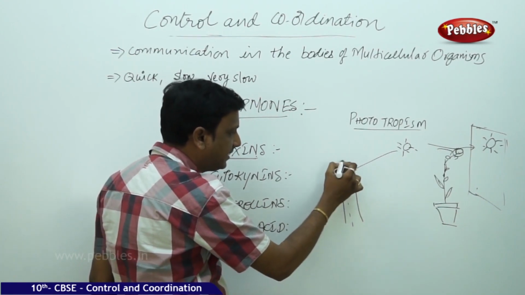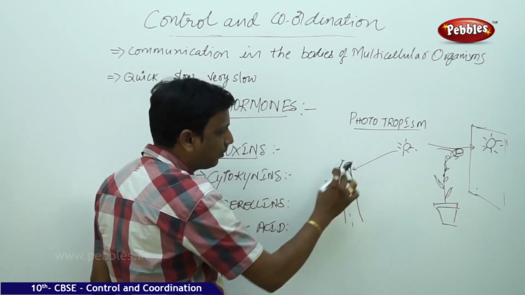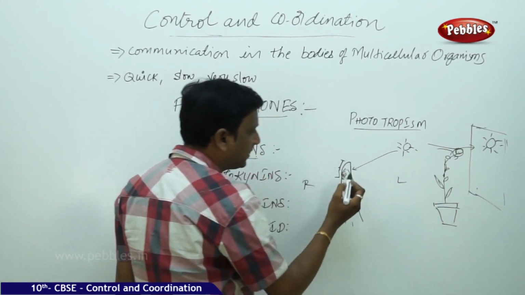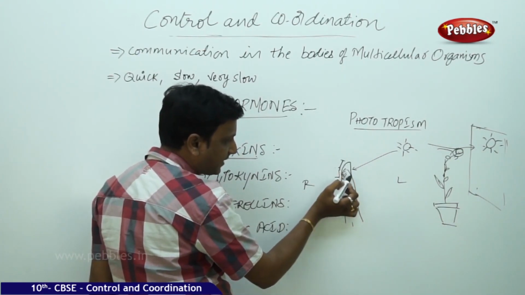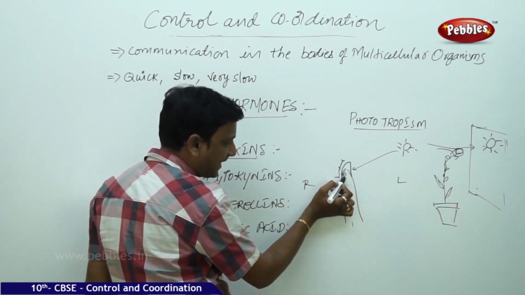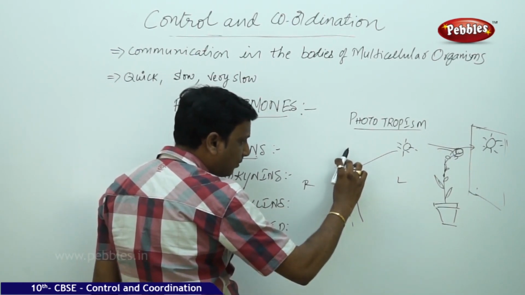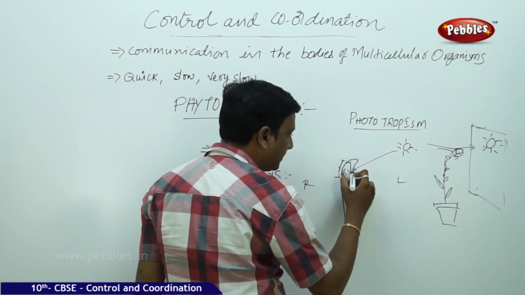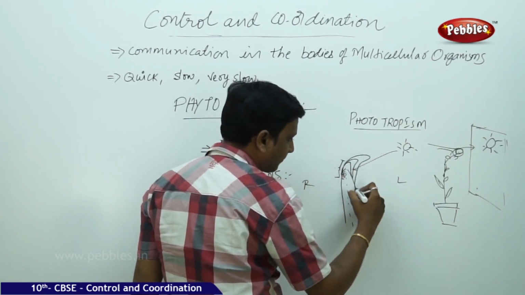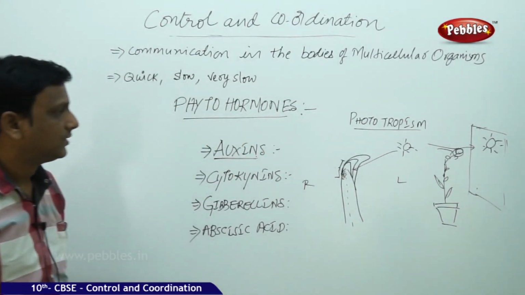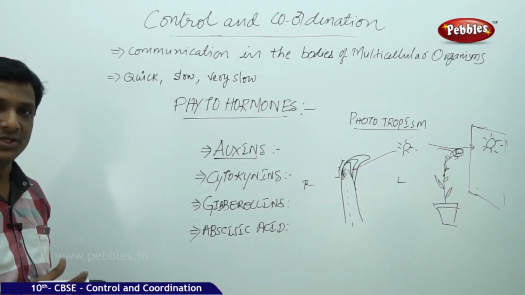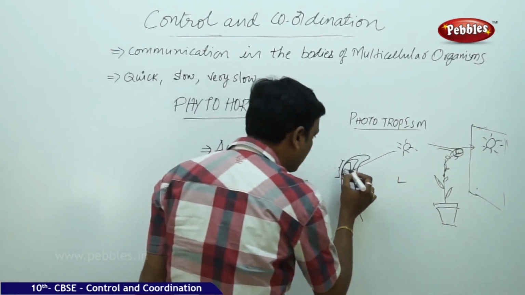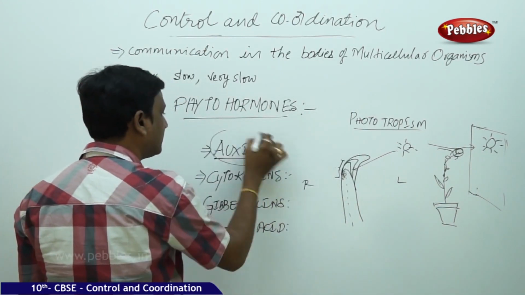So what happens? Here you can find the growth. The growth is increased on this side. Say for example, this is left, this is right. So whatever auxin is there on the left side, all the auxin is diffused to the right side. So the right side of the shoot tip grows much bigger compared to the left side. So automatically it takes a bend like this. So in this way, the plant is able to bend towards sunlight. This is what happens. And here, who is the responsible one? The chemical messenger, auxin, is responsible.